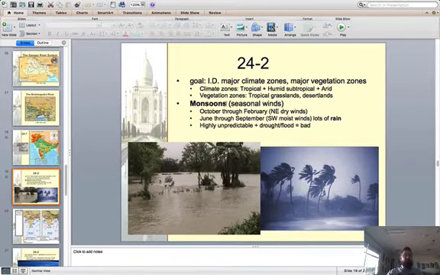And then you need to know what monsoons are. So monsoons are seasonal winds. They're not storms. And during the winter, they bring dry air from the Himalayas, so it doesn't really rain during this time of year. And then when you get into the summer months, you get warm, moist air from the south, from the Indian Ocean. This brings rain with it. So the summer monsoonal winds will bring strong storms and flooding along with them.